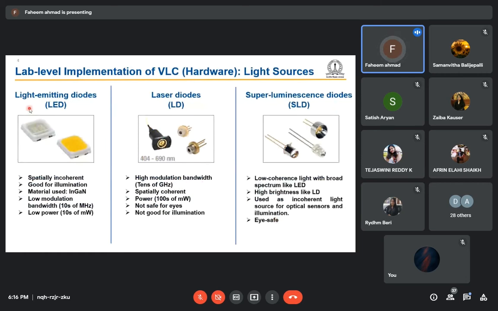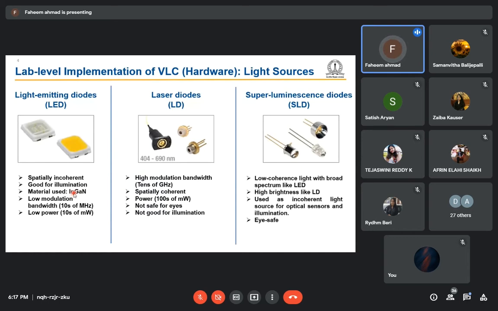So these are a few sources: light emitting diodes, laser diodes, and the superluminescent diode. The LED is good for the illumination purpose, but the disadvantage is that the power level is small, in terms of milliwatts only. It is good for illumination, but for the communication purpose, it is not.